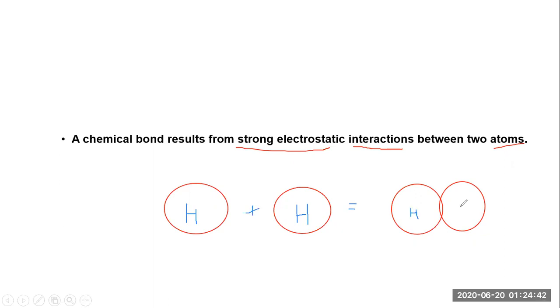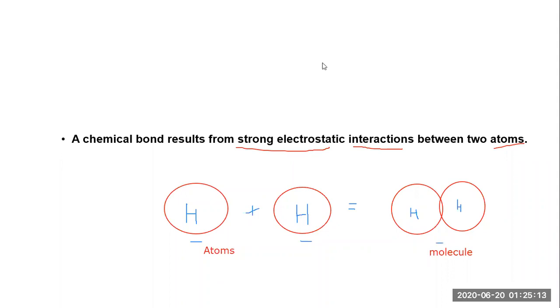So these are atoms of hydrogen and this is a molecule of hydrogen. What you are observing here is important: whenever hydrogen atom number 1 and hydrogen atom number 2 are combined, they form a molecule.